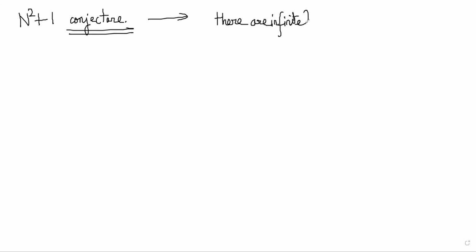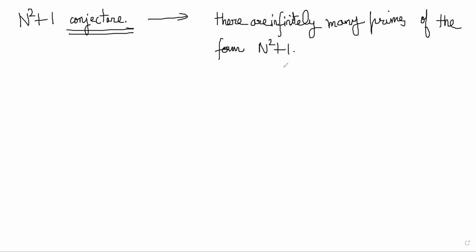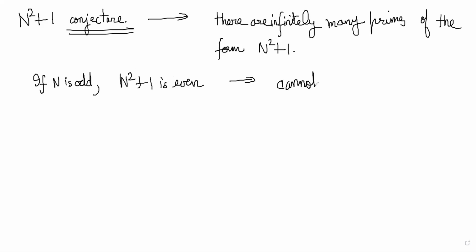This conjecture says that there are infinitely many primes of the form n square plus 1. Now, obviously, if n is odd, then n square plus 1 is even, so it cannot be prime, because 2 will be a factor. So this will only work for n even.